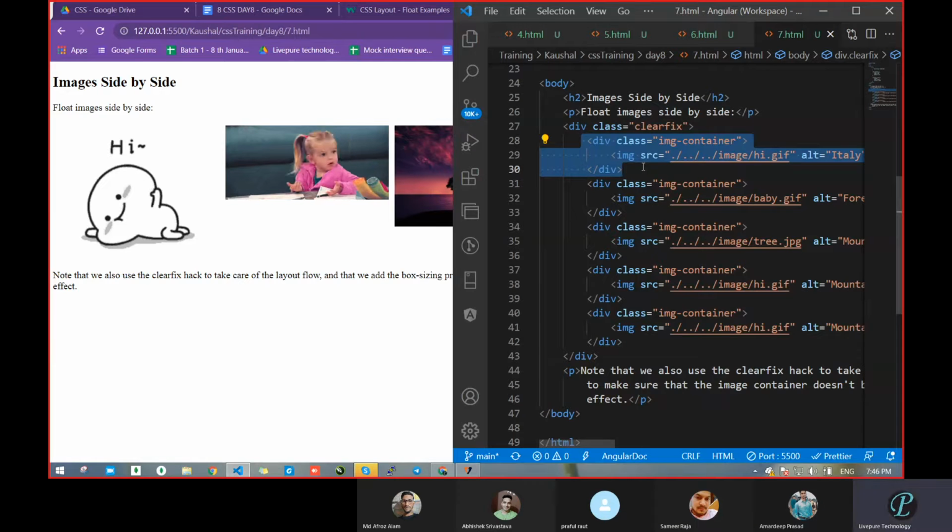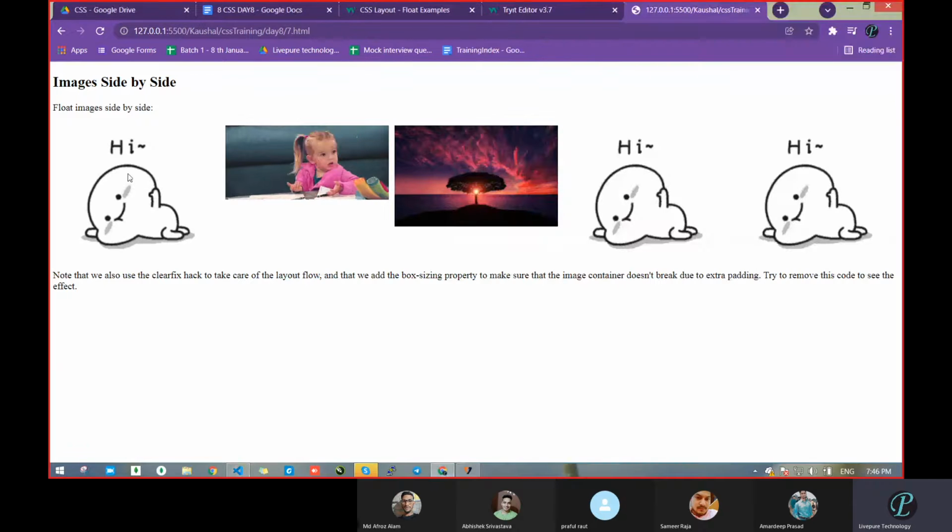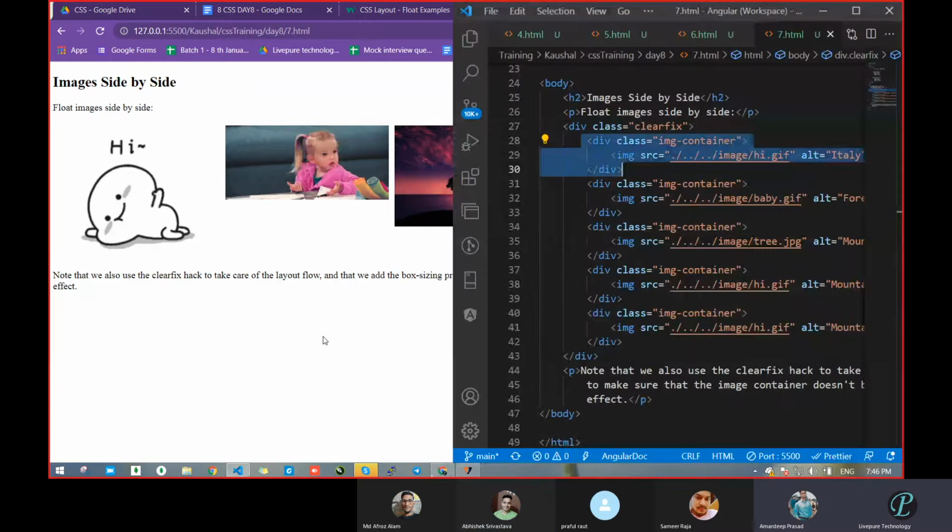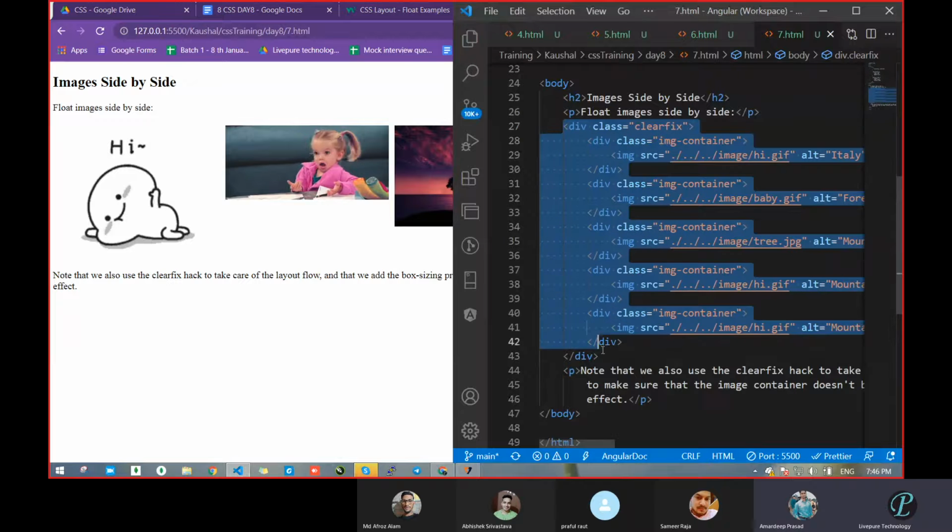Oh, you are telling one image? No, I want again 4 images in the second line, again 4 images in the third line, like this. That means we are going to make a gallery. Given, sir. Sir, go to the code. Okay. Copy the whole div. Yeah, from there. Copy it from here to here, and we will paste it.